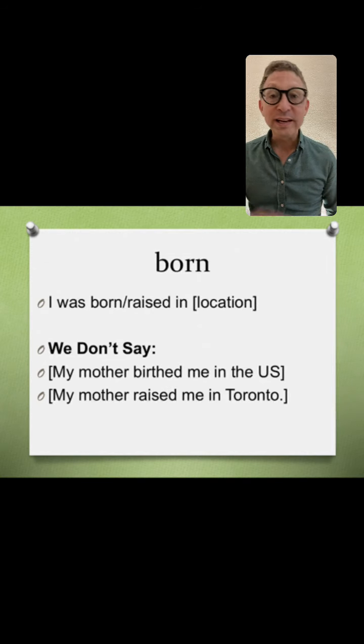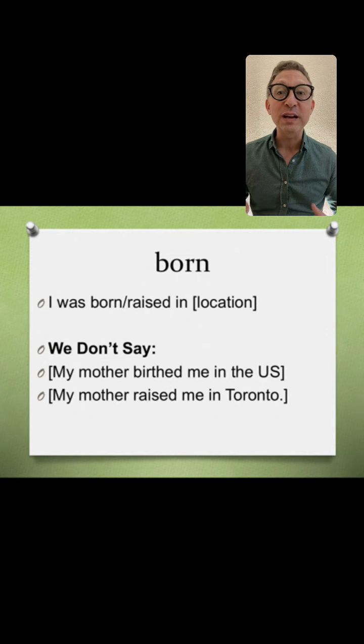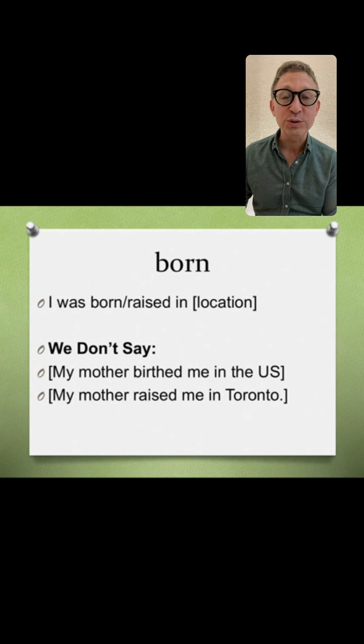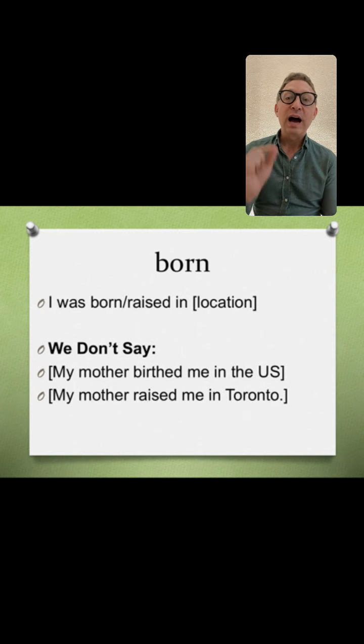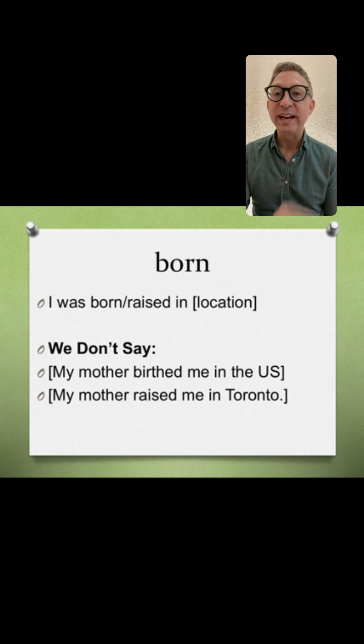All right, here's another common use of passive. And it's one we encounter a lot if you're talking about yourself and introducing yourself to people. Born. I was born in the United States. I was raised in Kentucky. That's how we say that, in the passive form.